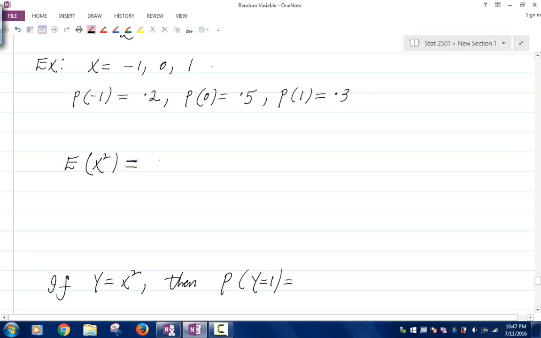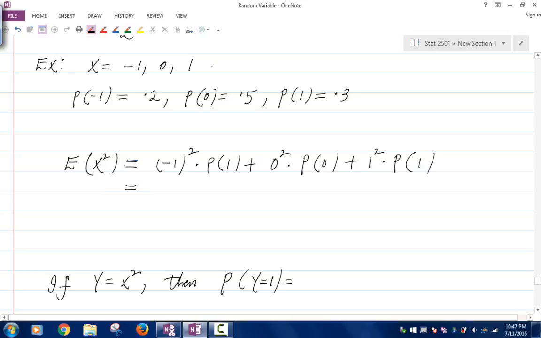Well, the expectation of x squared is the following. We replace x, so it'll be (-1) to the power 2 times the probability that x is -1, plus 0 squared times the probability that x is 0, plus 1 squared times the probability that x is 1.